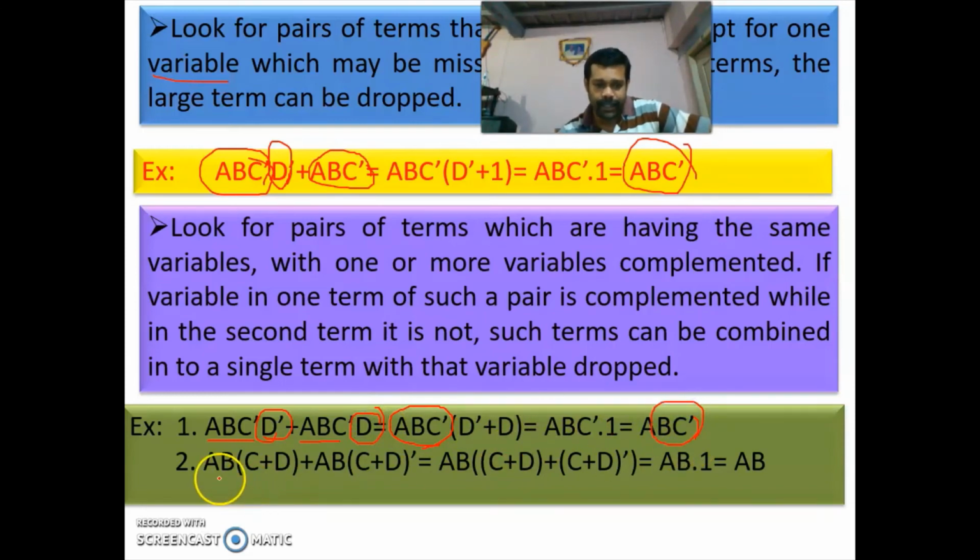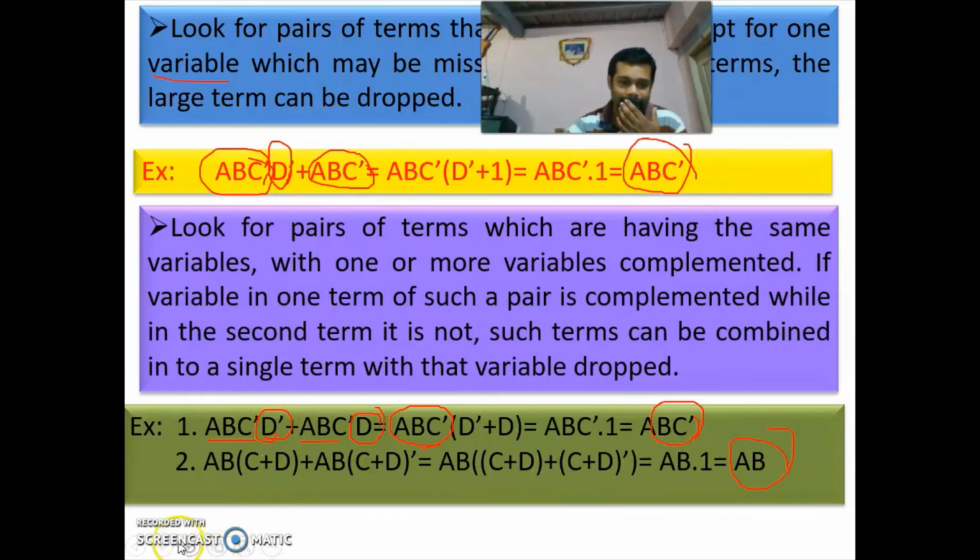So here also, from these two, you consider the term A, B, C plus D, plus AB into C plus D the whole bar. If you take AB common, then you'll get C plus D plus C plus D bar. So you can take this as A and this as A bar. So A plus A bar is 1. So you'll get A.